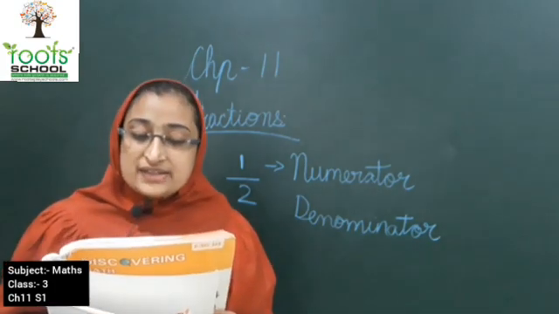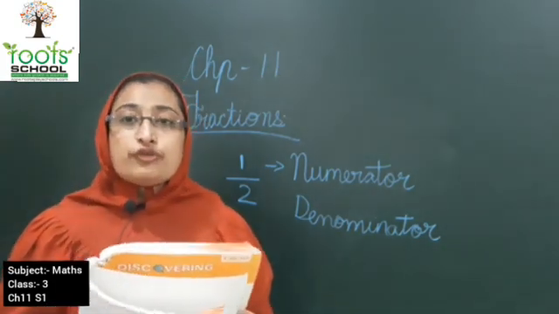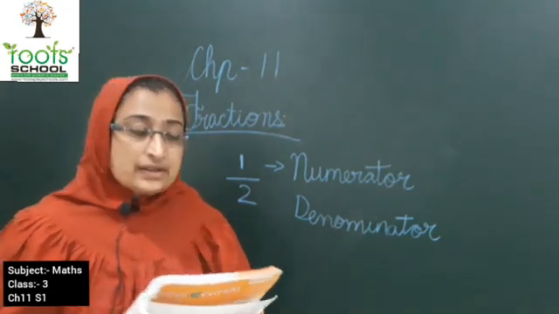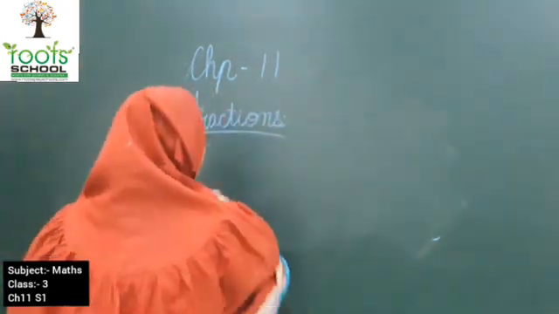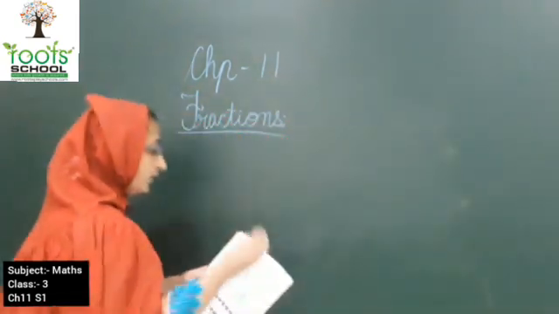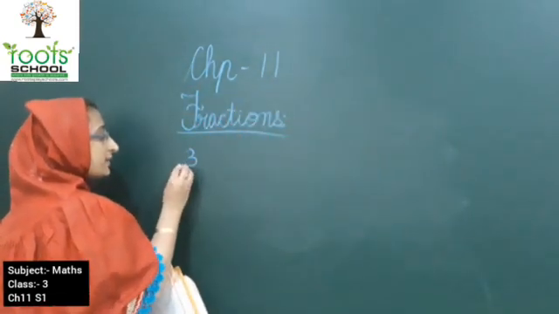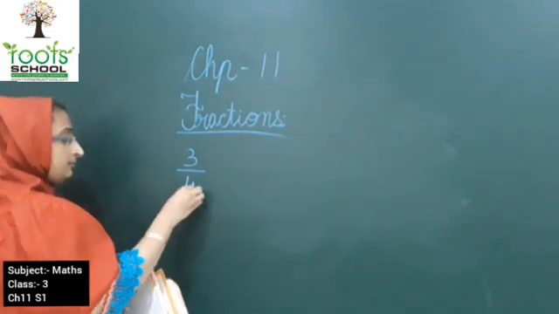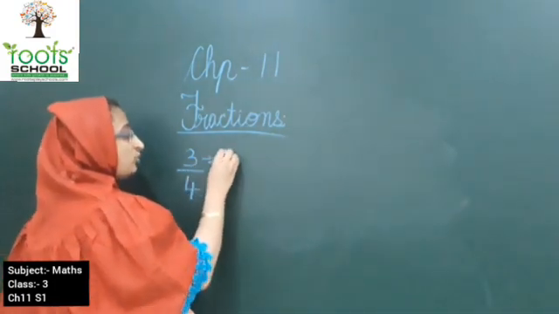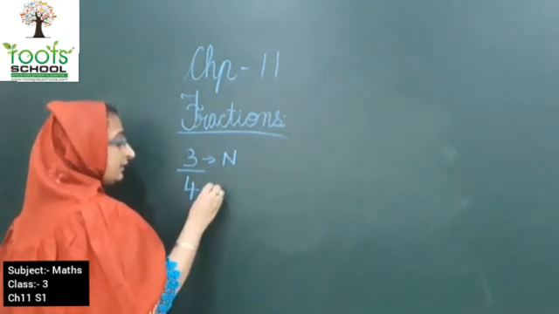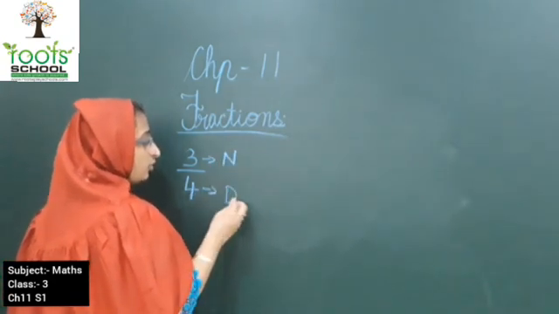Now kids, here it is. Write the numerator and the denominator for the following numbers. Okay. So come on kids, let's write the numerator and denominator. Now the first one is 3 by 4. So kids, here 3 is the numerator and 4 is the denominator.